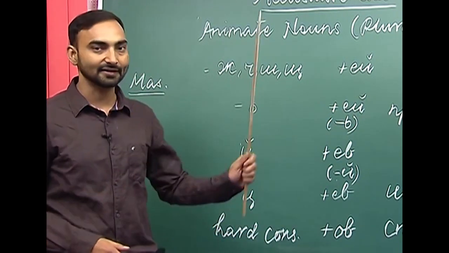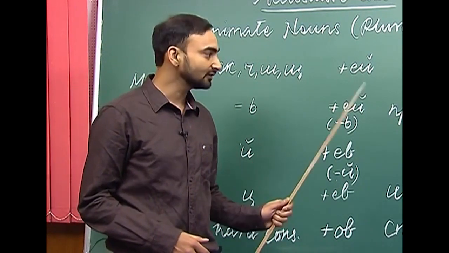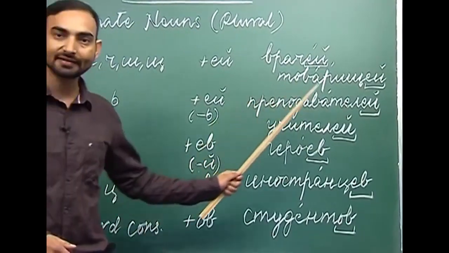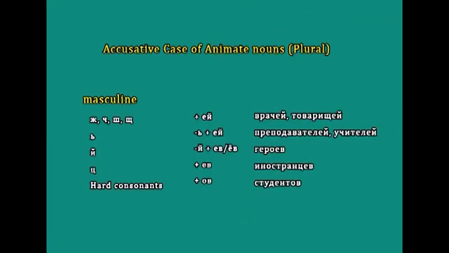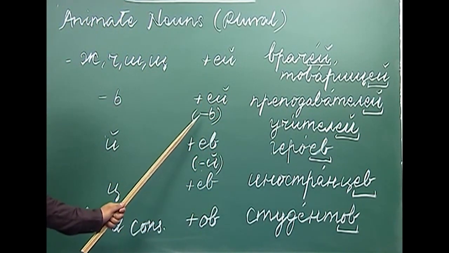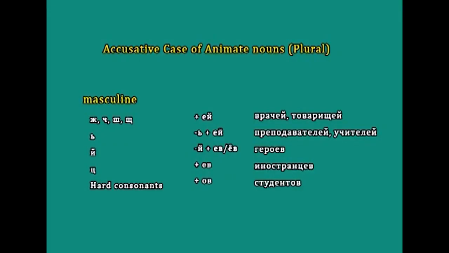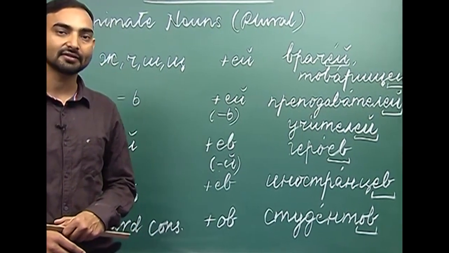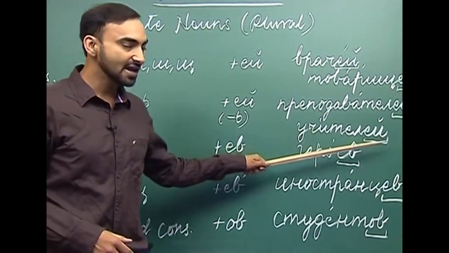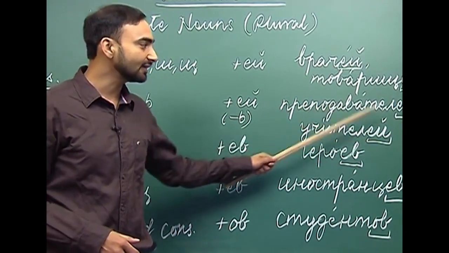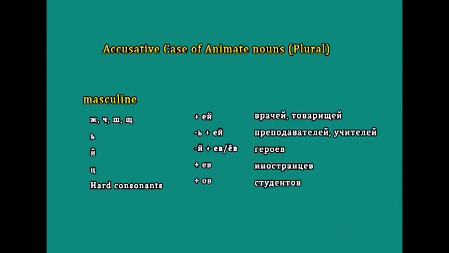For example, pripada vachil. Just drop the soft sign and add ye and e krat ke. So, what do we get? Pripada vachilyei. Here we are adding ye to pripada vachil and dropping the soft sign. The next example I have written here is uchichilyei. Uchichil is a teacher. Again we are dropping the soft sign and adding ye and e krat ke. The third ending is e krat ke.